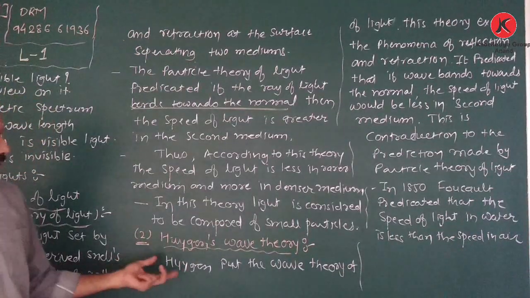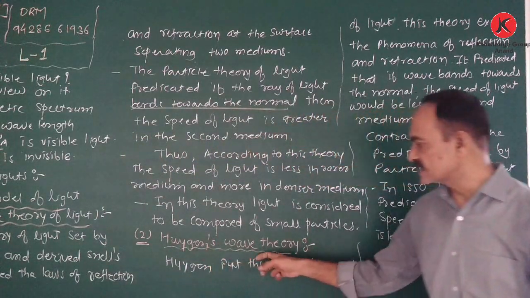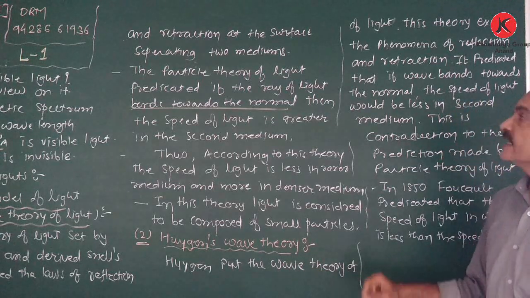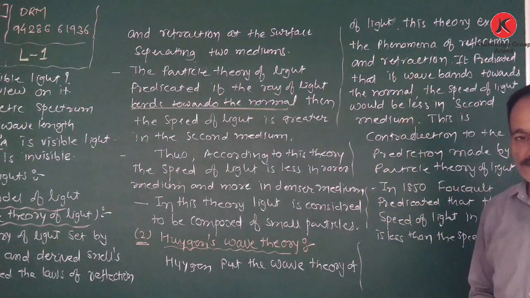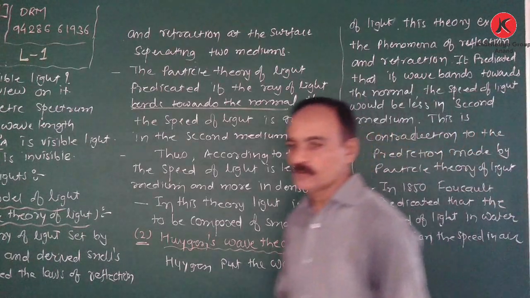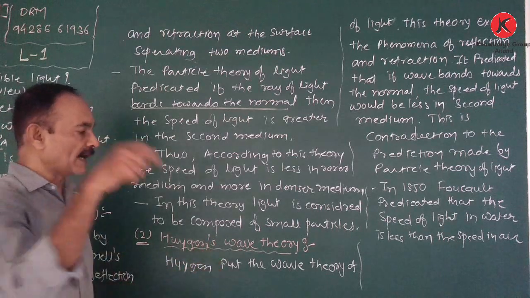Now the second view was suggested by Huygens, and it is known as the Huygens wave theory. Huygens put forward the wave theory of light. Huygens considered that light behaves as a wave, while Newton considered that light behaves as a particle.